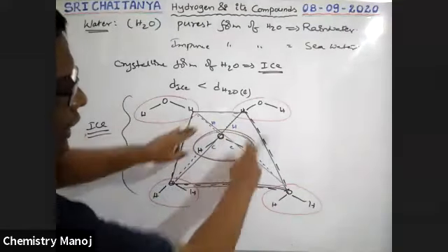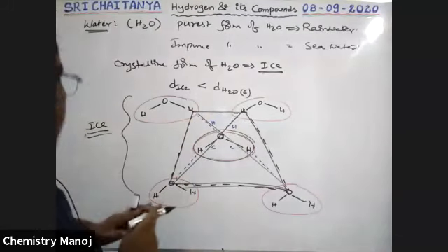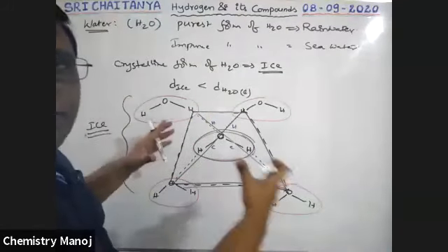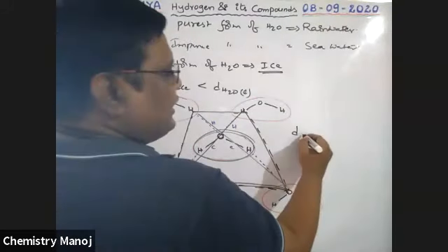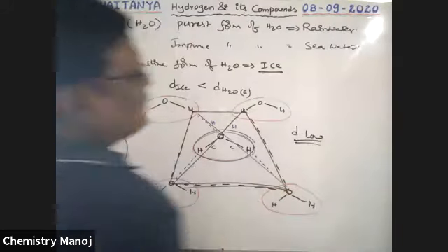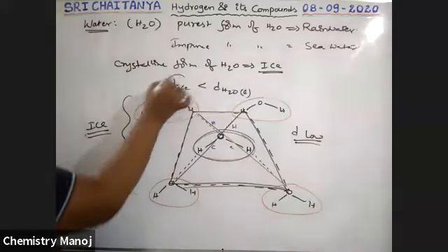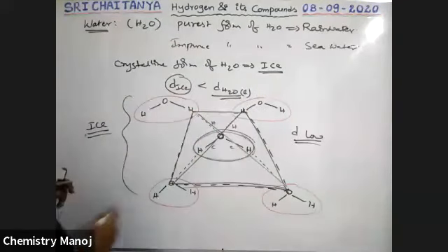Because of this, a lot of empty space is available inside. That means more volume, less mass. Because of that, density is low. Therefore, the density of ice is less than the density of water.